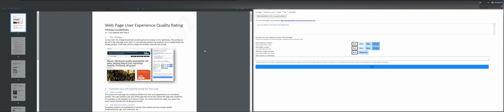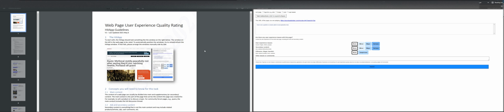So for today, I'm taking a qualification test on a particular HIT app called Web Page User Experience Quality Rating. This is quite confusing. I tried to answer it, but I'm not receiving any feedback if I've gotten the answers correctly or not. But we need to take about 10 HIT apps for us to qualify.